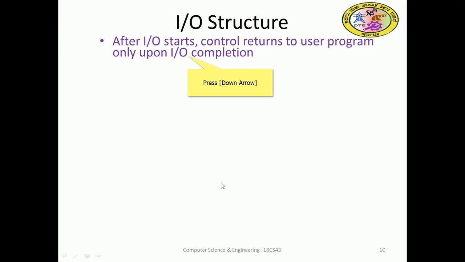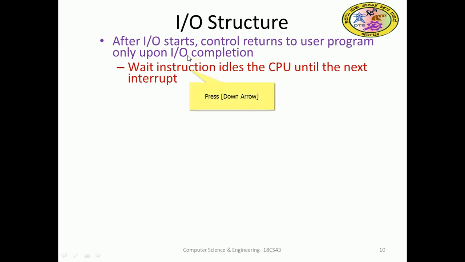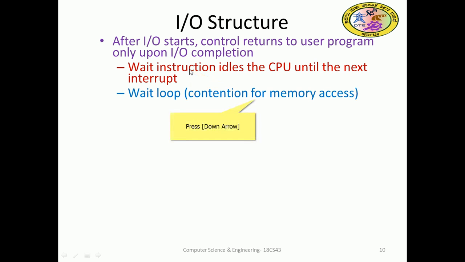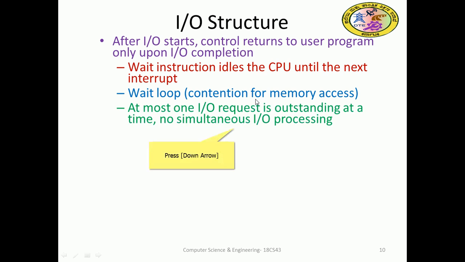After IO start, control is returned to the user program only upon IO completion. So IO starts, and control is returned to the user program when IO completes its job. So a wait instruction idles the CPU until the next interrupt. Or a wait loop, with contention for memory access, meaning too many requests for the same memory place. So then the wait will be there, the contention should be resolved, and after resolving that, control will come out from the loop.